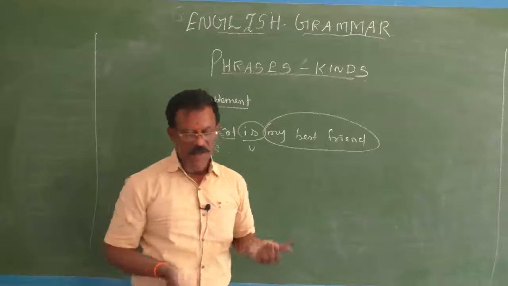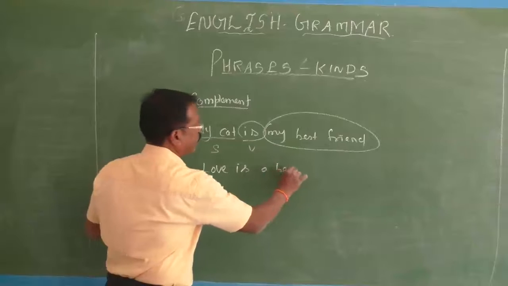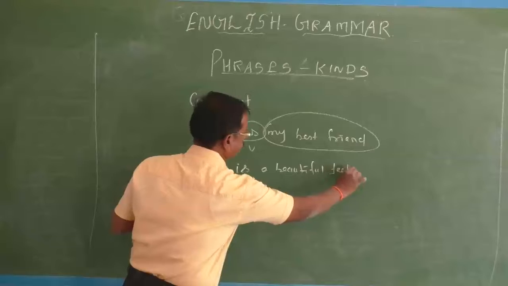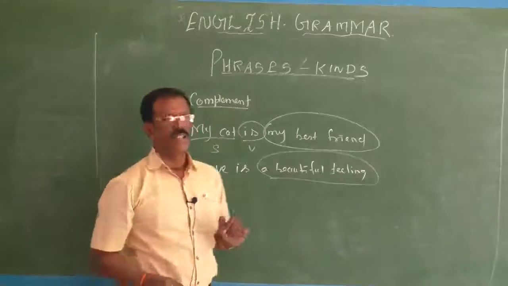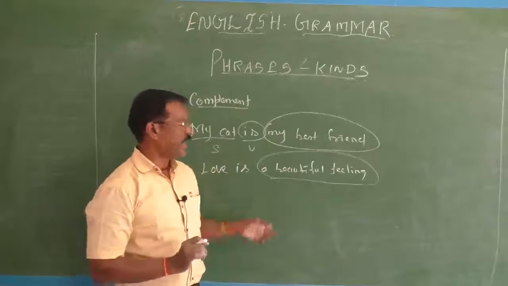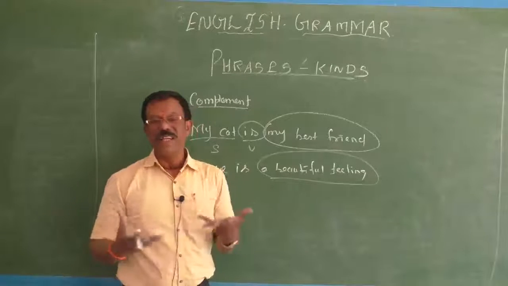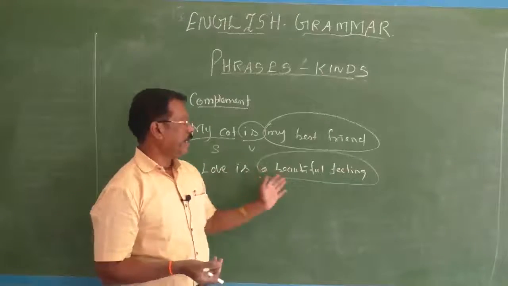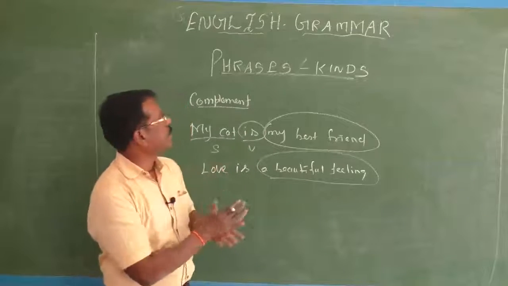Love is a beautiful feeling. One more example. Here a beautiful feeling is a noun phrase. It is a complement here. Love is the subject, is is the verb, a is an indefinite article, beautiful is an adjective, and feeling is a gerund, a verbal noun. So a beautiful feeling all together forms a noun phrase, and here it is used as a complement of the sentence.